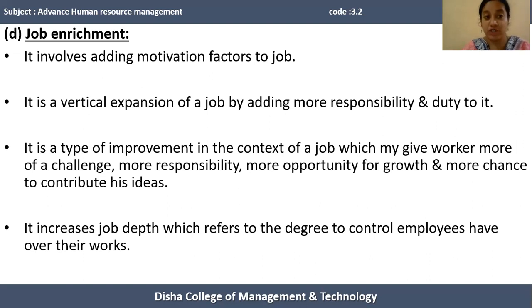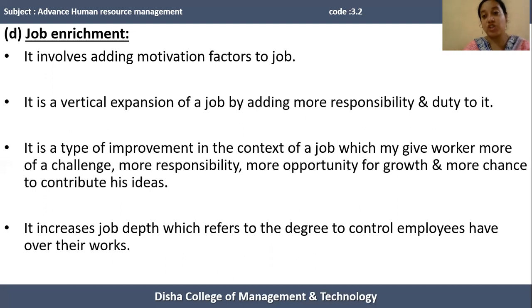In job enrichment, the organization adds some motivational factors to a particular job. So we can say it is a type of improvement in the context of a job. When a person's job is enriched, the organization adds more duties and more responsibilities to that job.